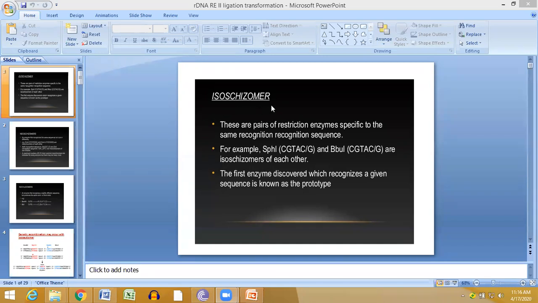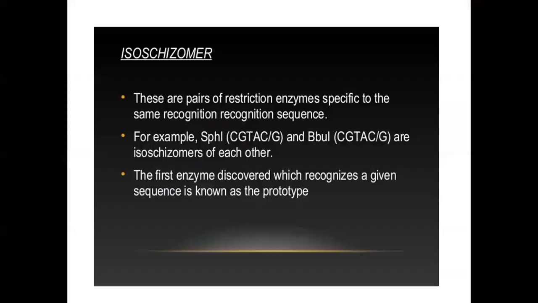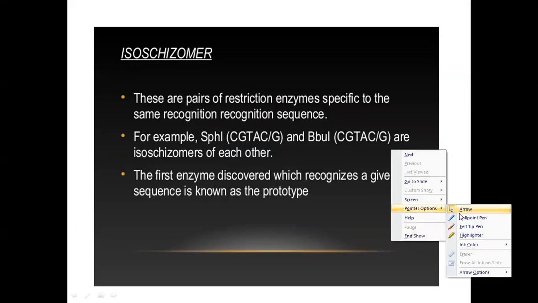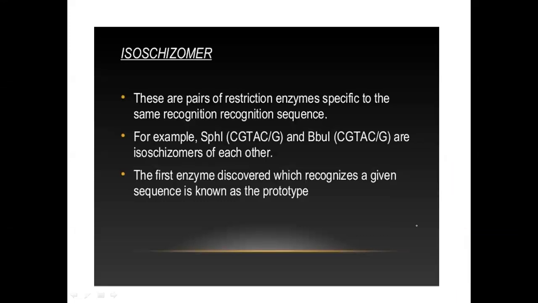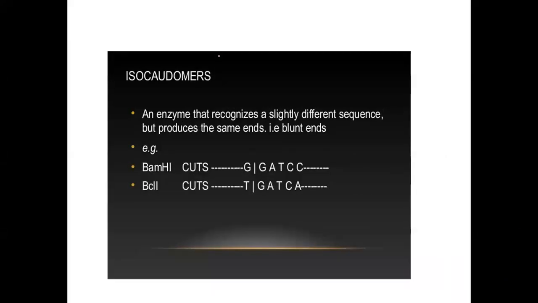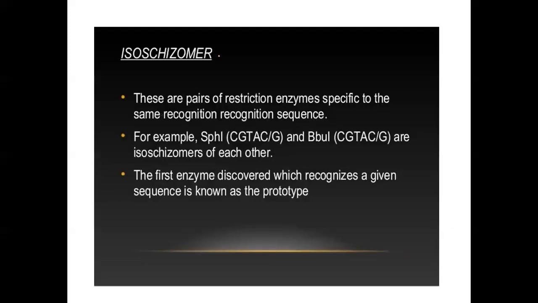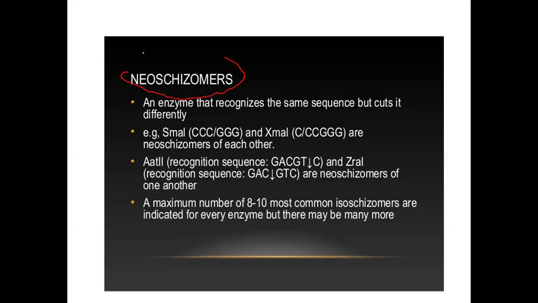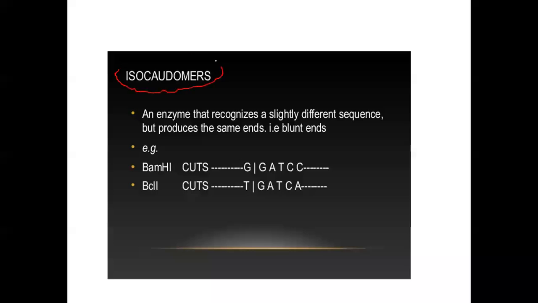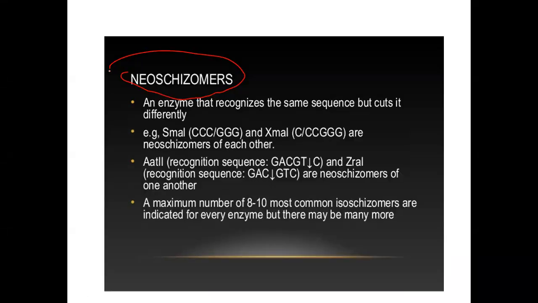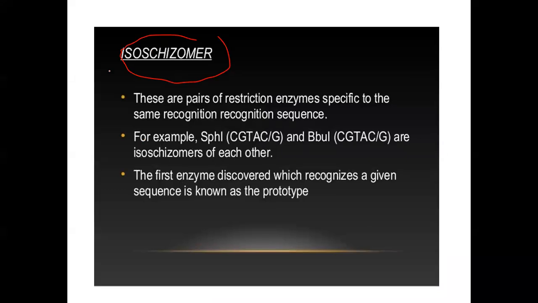So first, let's go to the slideshow. You see, I have written one term called isoschizomer. There are three slides with three terms. The first one is isoschizomer. Then in the next slide, it is neoschizomer. And on the third slide, it is isocaudomers. These things you may not always find in books, so I thought it would be better to discuss them here.